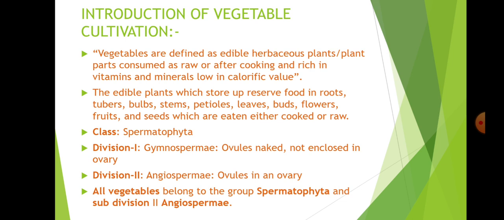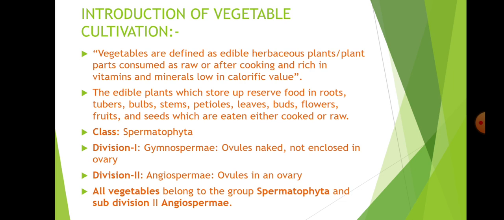The edible plants store food in roots, tubers, bulbs, stems, petioles, leaves, buds, flowers, fruits, and seeds, which are eaten either cooked or raw.